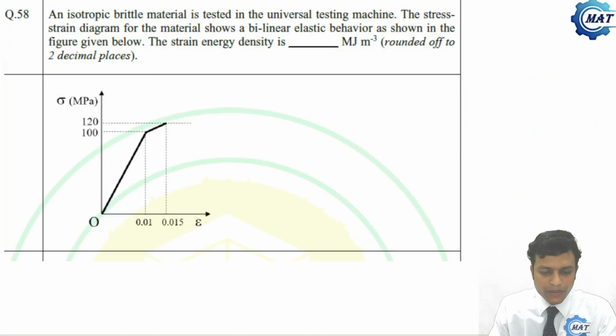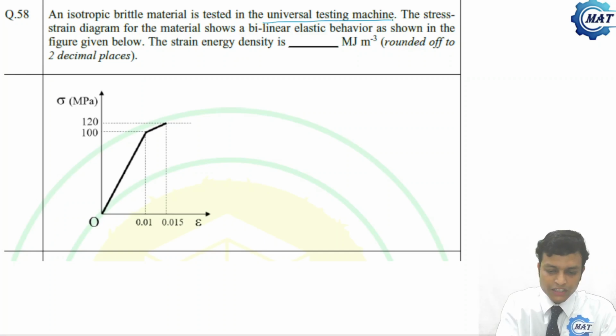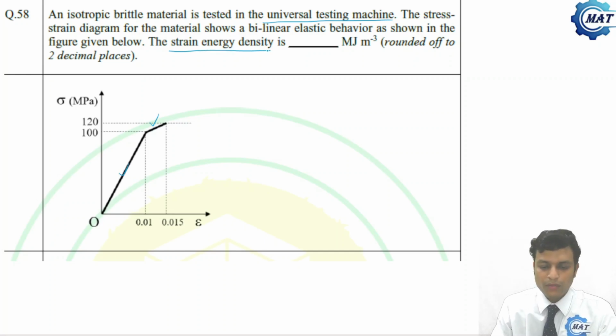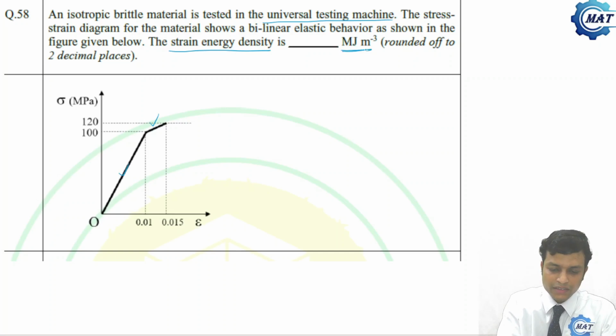An isotropic brittle material is tested in the universal testing machine. The stress strain diagram for the material shows a bilinear elastic behavior. This is one linear, this is another. So bilinear elastic behavior, as shown in the figure below. The strain energy density, that is strain energy per unit volume, has to be determined, and the unit is given here.